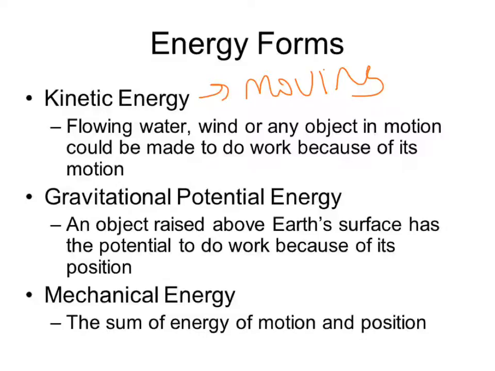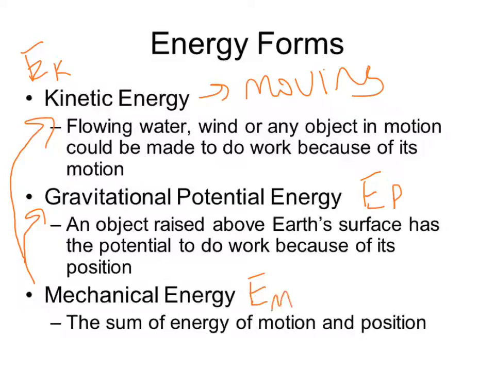And the mechanical energy is the sum of energy of motion and position, meaning it is the sum of gravitational potential and kinetic. And now, just to get familiar with some actual abbreviations for these terms, kinetic energy is EK, potential energy is EP, and mechanical energy is EM. And we know that EM equals EK plus EP.